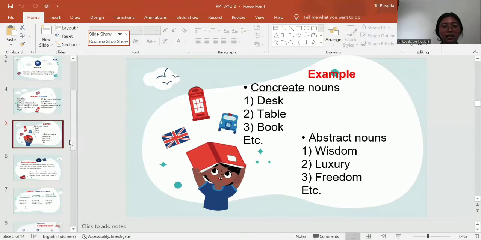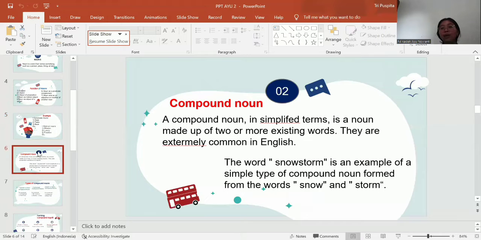The next slide is compound noun. Compound noun is the second topic. The definition of compound noun, in simple terms, is a noun made up of two or more existing words. They are extremely common in English. A simple example is snowstorm, from the words snow and storm.